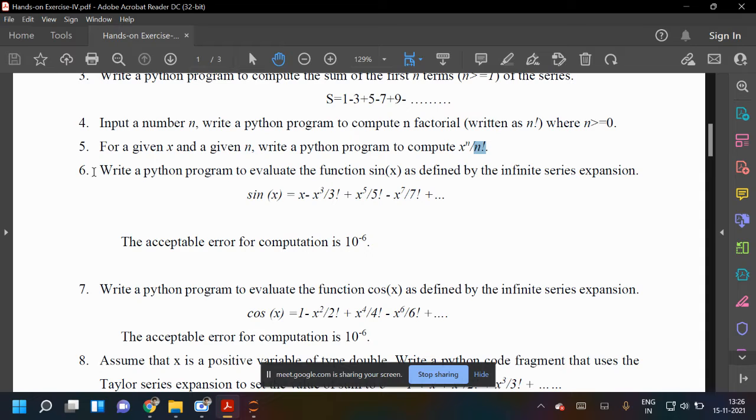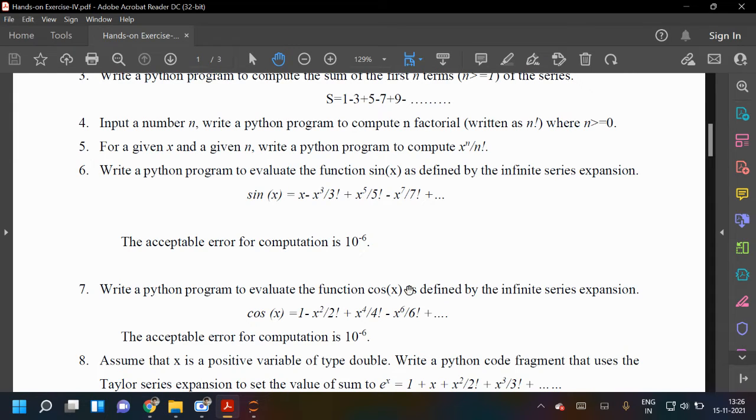So let me come to the sixth. The sixth one is: write a Python program to evaluate the function sin x as defined by the infinite series expansion. You must have seen this expansion in mathematics: sin x is equal to x minus x cube upon 3 factorial plus x to the 5 upon 5 factorial minus x to the 7 upon 7 factorial and so on. You have to write the code to find sin x using this expansion, and the acceptable error for computation is 10 raised to the power minus 6.